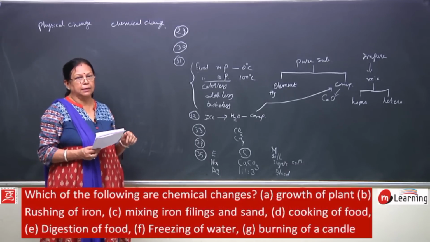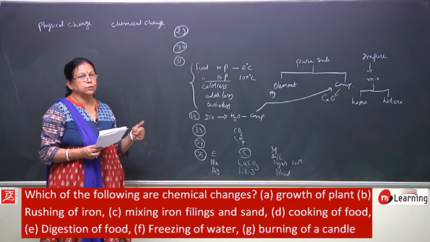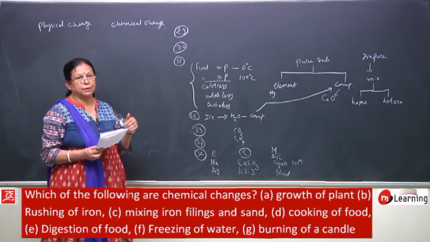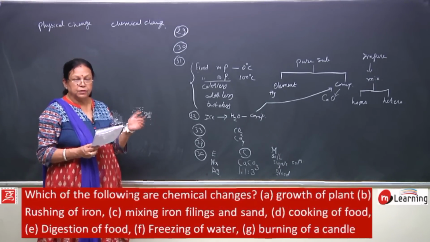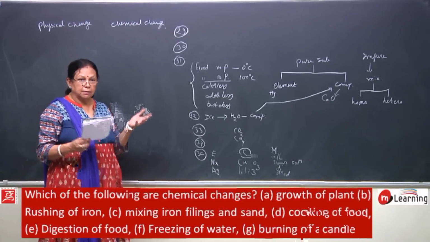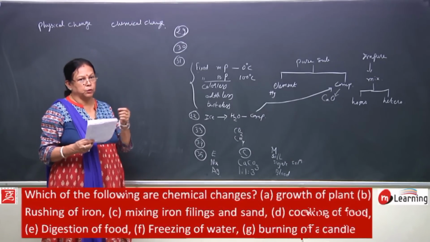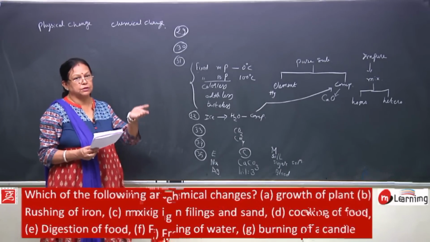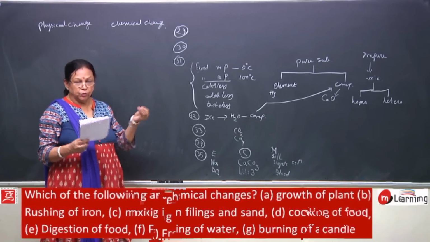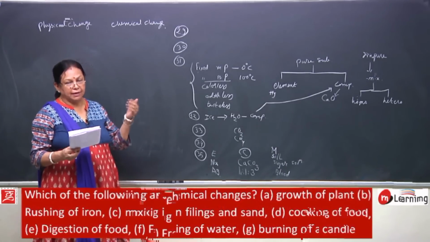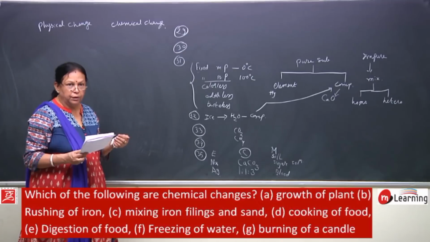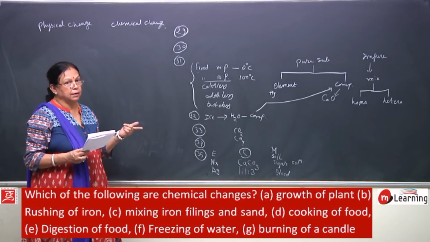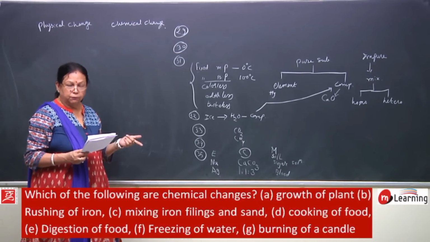inside that plant chemical changes also occur, and the amount of chemicals formed also changes. The process of photosynthesis will increase as it grows, more and more leaves will be formed, they will synthesize more and more food, and more carbon will combine with hydrogen and oxygen to form more food.